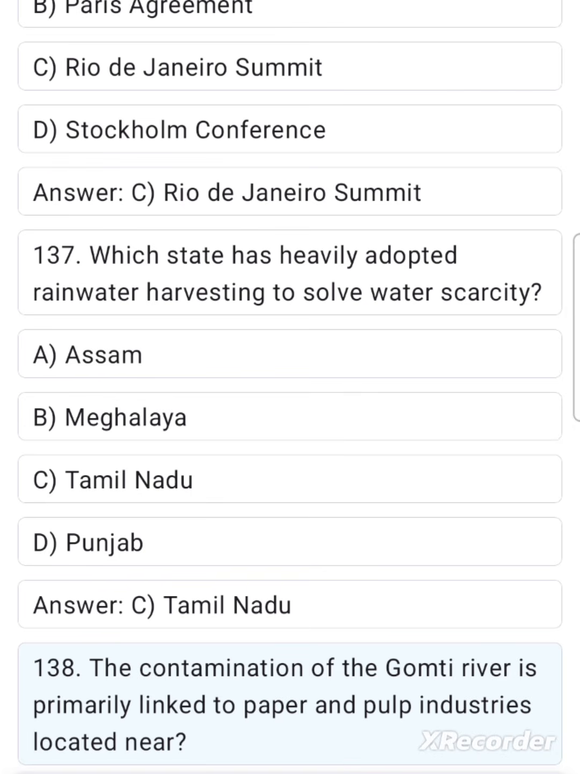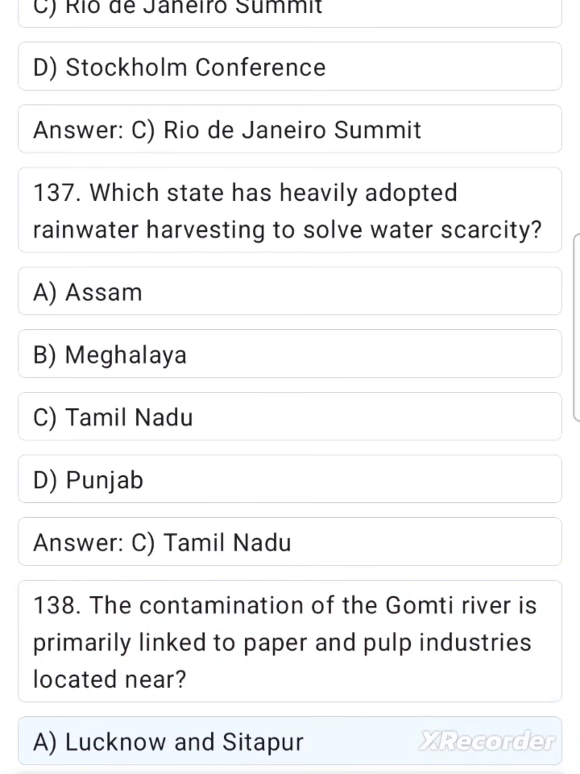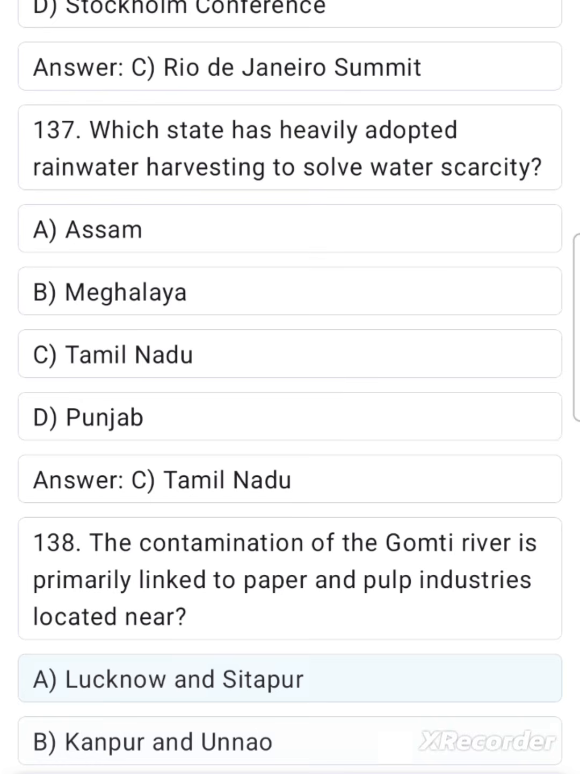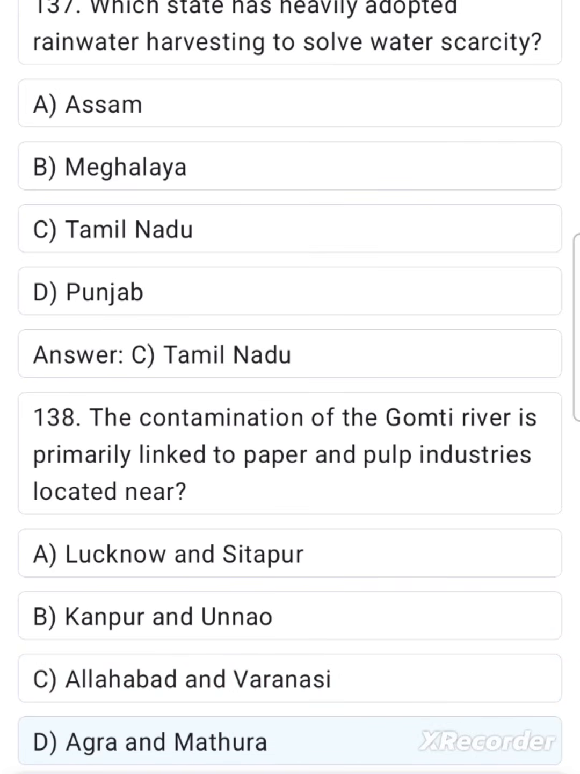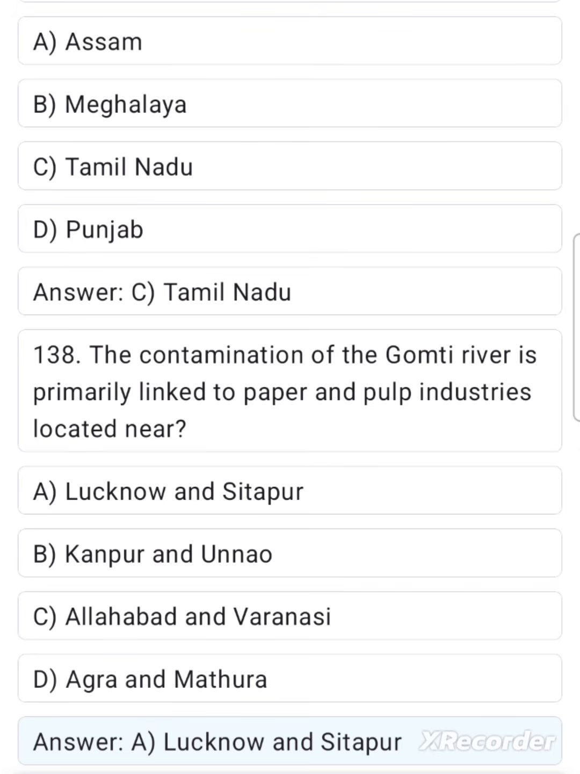138. The contamination of the Gomti River is primarily linked to paper and pulp industries located near: A. Lucknow and Sitapur. B. Kanpur and Unnao. C. Allahabad and Varanasi. D. Agra and Mathura. Answer: A. Lucknow and Sitapur.